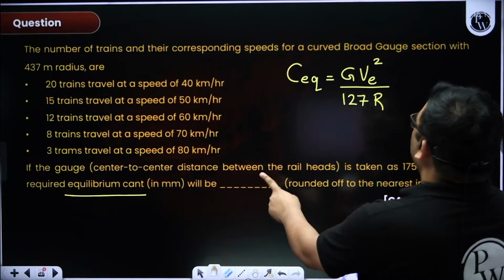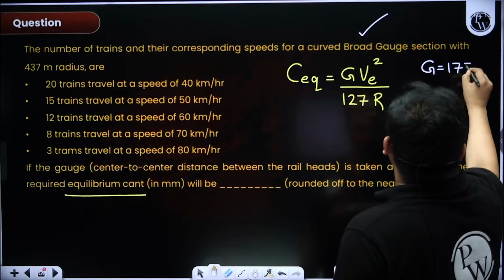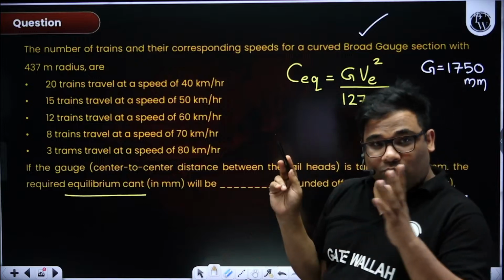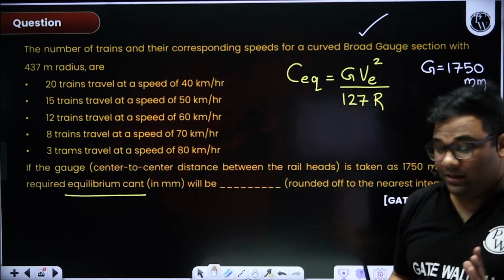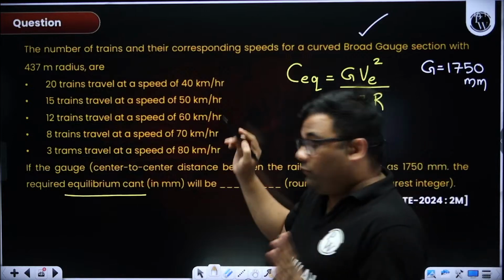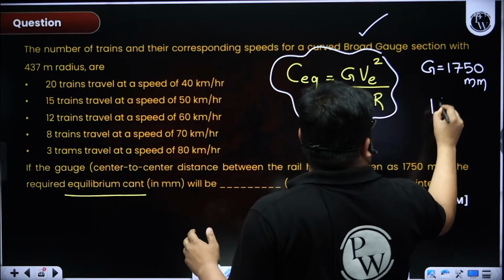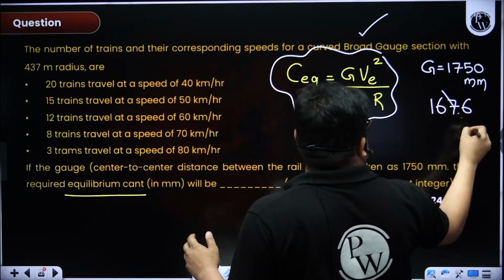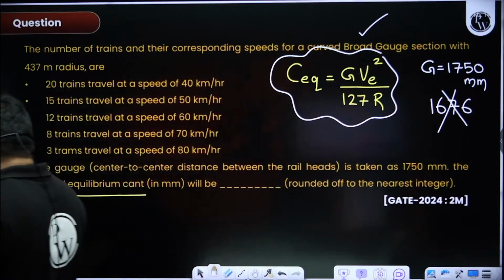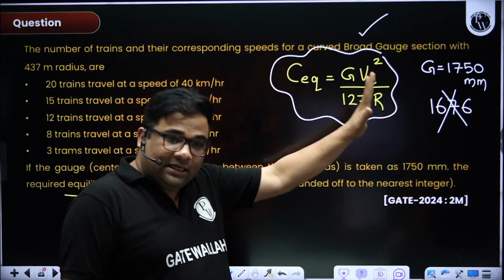It is given broad gauge, so G I will take 1750 mm. I will repeat this thing, which I have told many times, but still students don't remember. This G is dynamic gauge. So when I am finding cant, I will use dynamic gauge. Don't use 1676. Some old books or some other teacher or some great coaching institute might be using 1676. That is wrong.